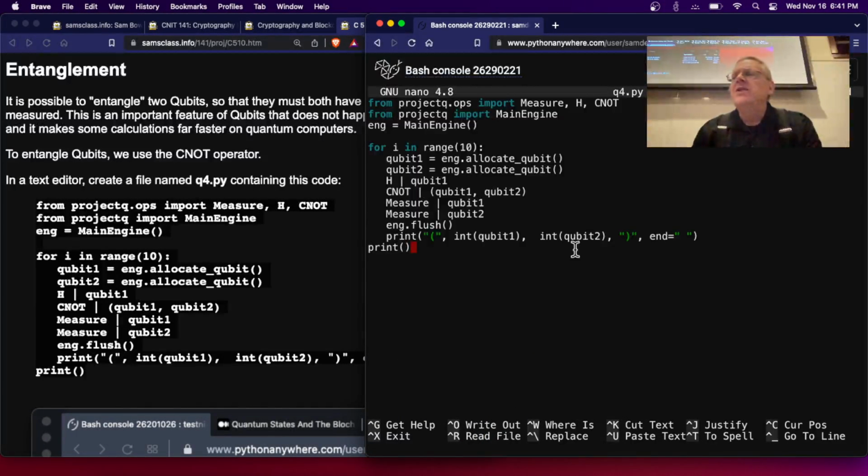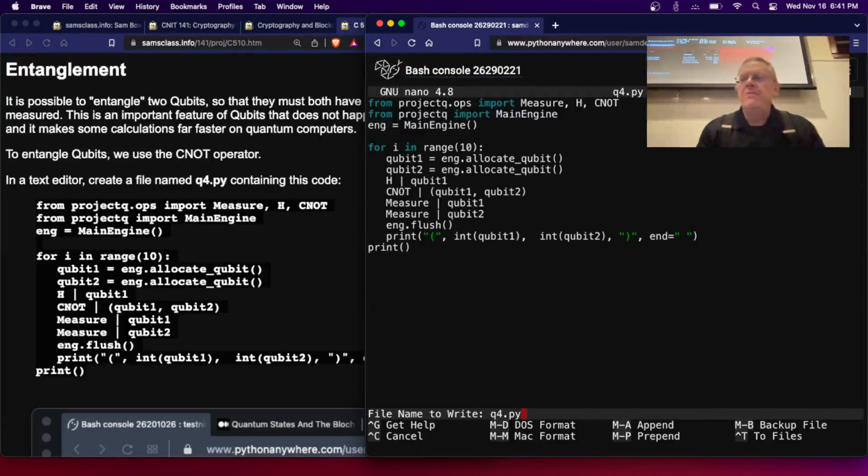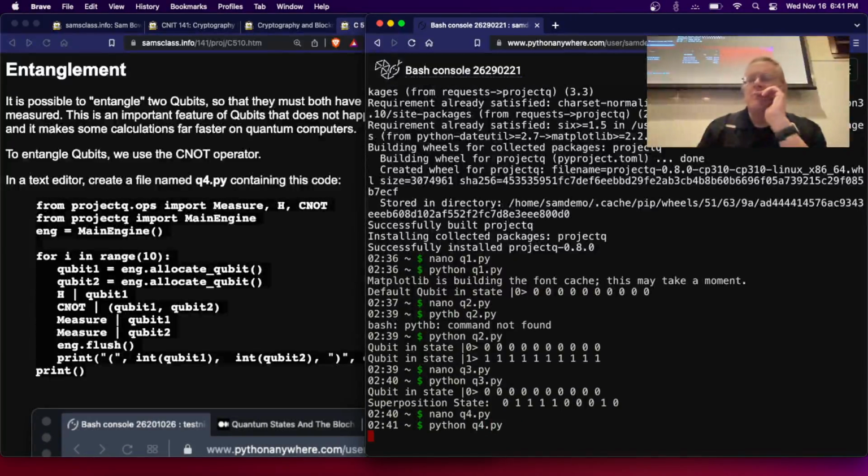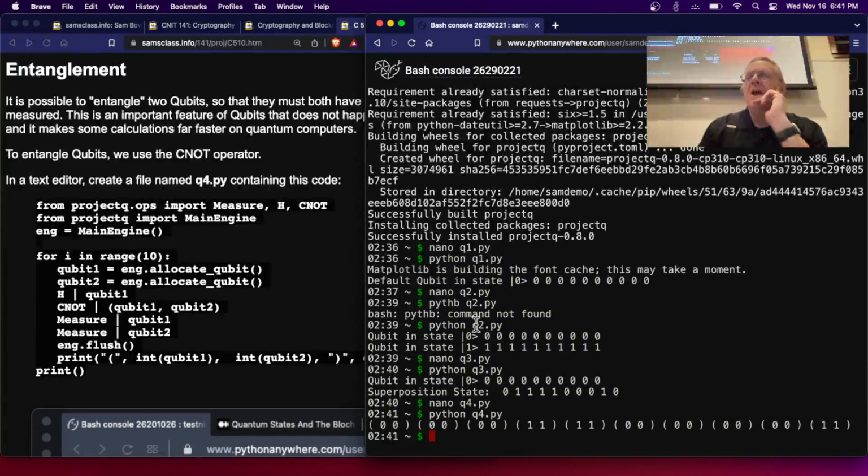All right. So this is going to make two qubits, qubit 1 and qubit 2, and then rotate qubit 1 to an uncertain state, and then use C0 to entangle qubit 1 and qubit 2, and then measure them. And it's going to do that 10 times. So let's run this one. Python Q4.